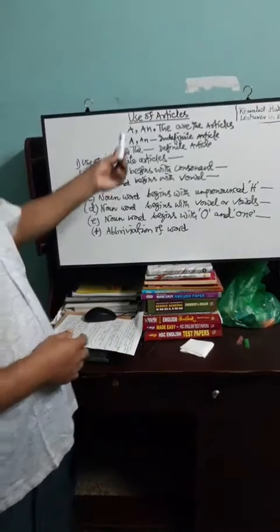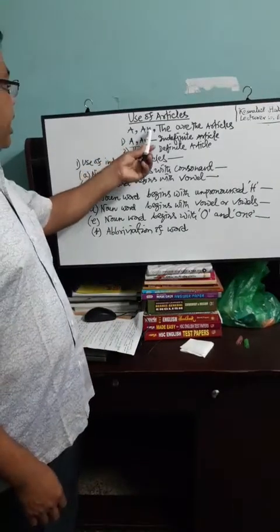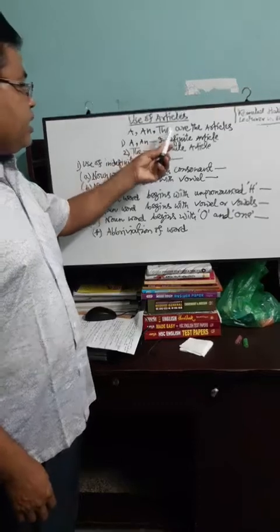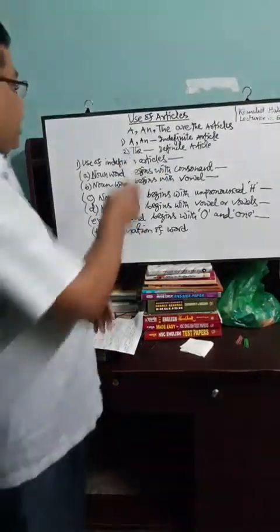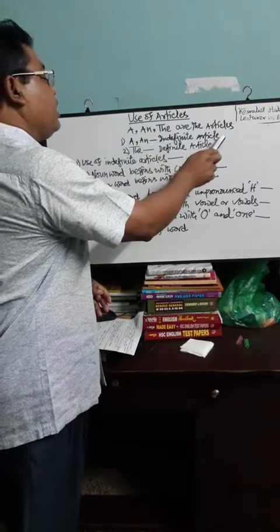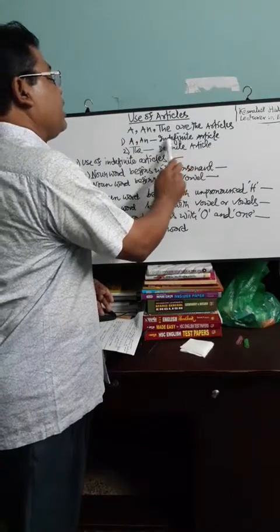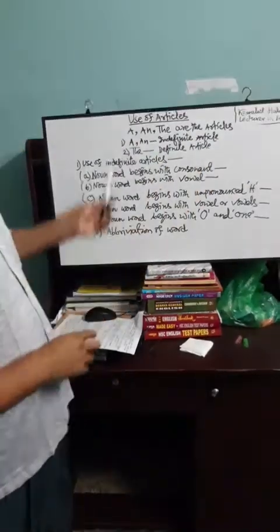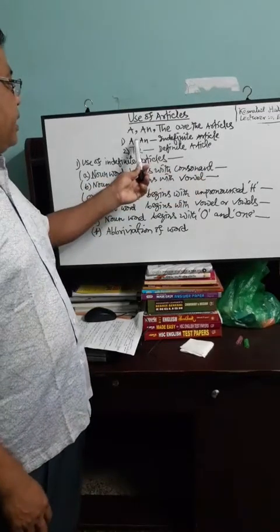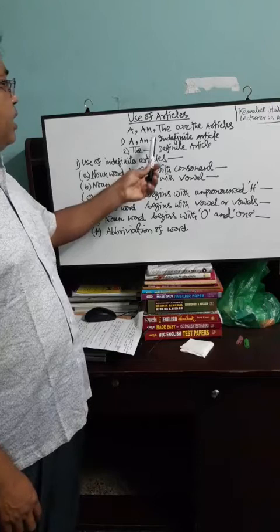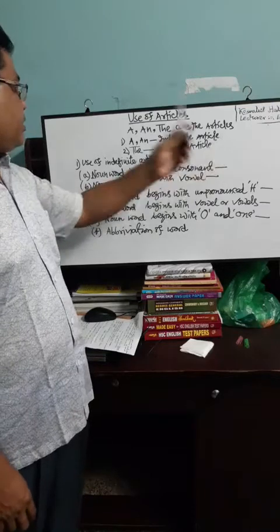Again, these articles are divided into two parts. They are definite article and indefinite article. THE is the definite article, and A and AN are indefinite articles.